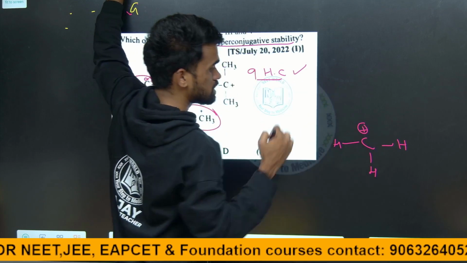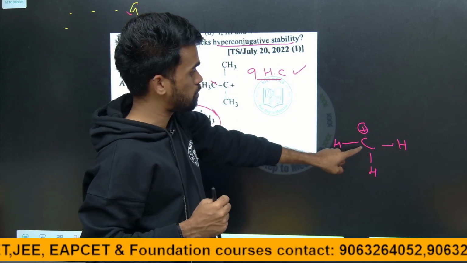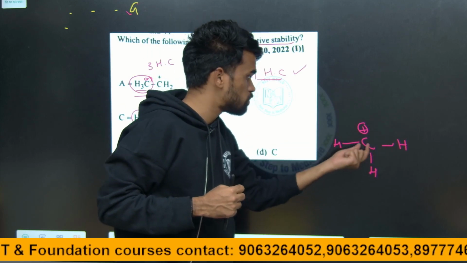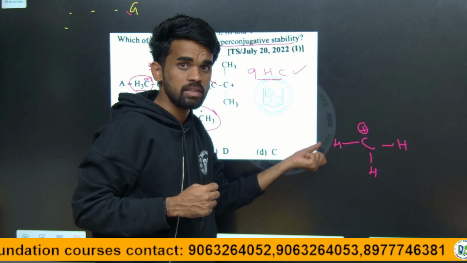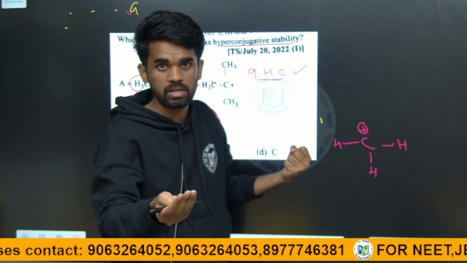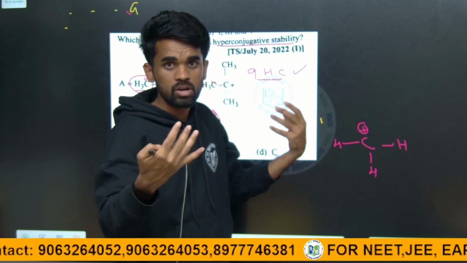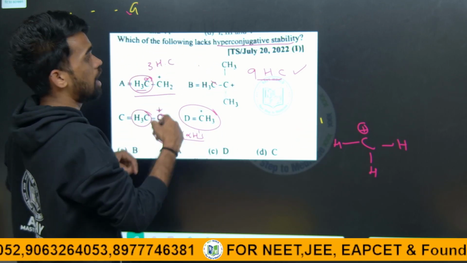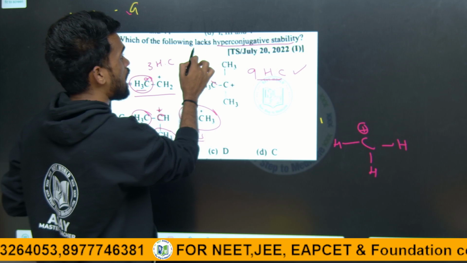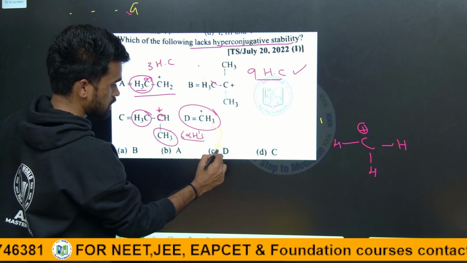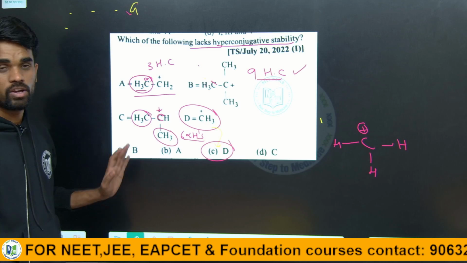There is no stabilizing factor for this particular carbon, there is no hyperconjugation, because there should be at least one carbon attached to it, and that should have at least one hydrogen, that is the alpha hydrogen, right? If there is no alpha hydrogen, no hyperconjugation. Therefore, D will not have hyperconjugation, or I can say it lacks hyperconjugative stability. So D, which is here, is the correct answer. I hope it is clear.